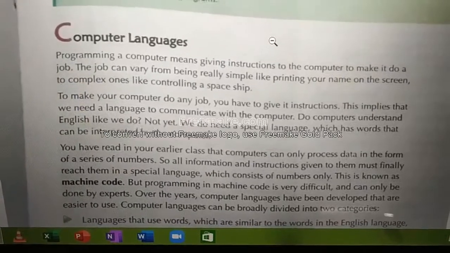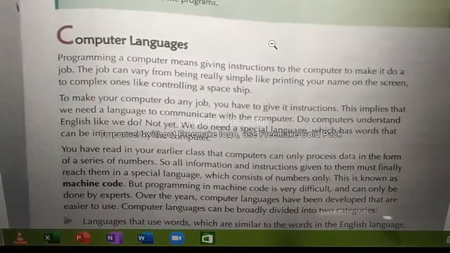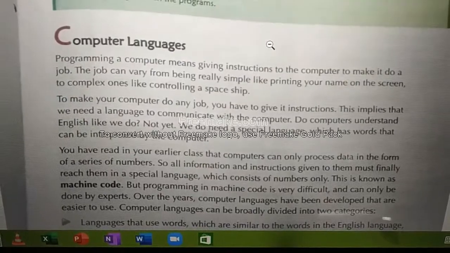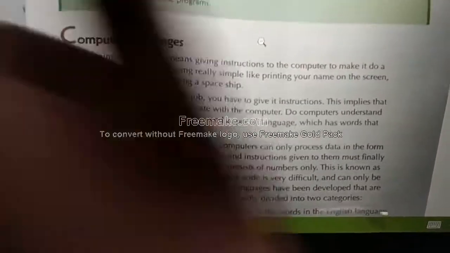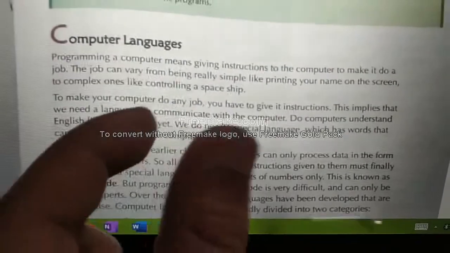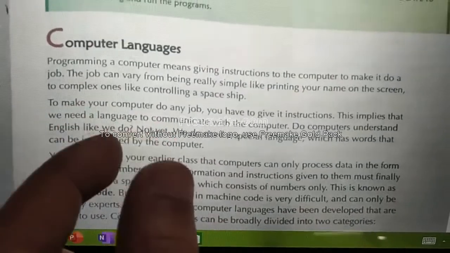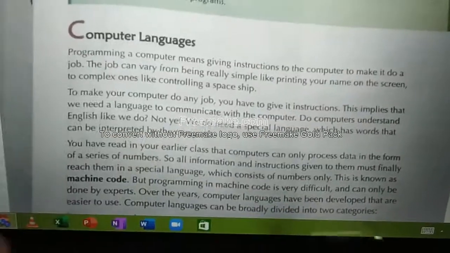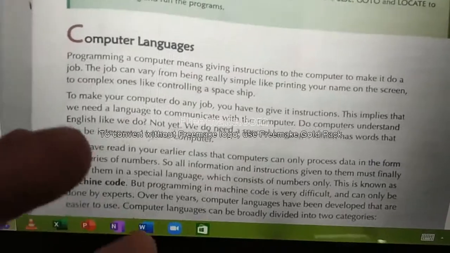The job can vary from being really simple, like printing your name on the screen, to a complex one like controlling a spaceship. For printing your name on the screen also, you should give instructions to the computer. Controlling a spaceship, a rocket, an aeroplane, all of these use computer technologies, right?